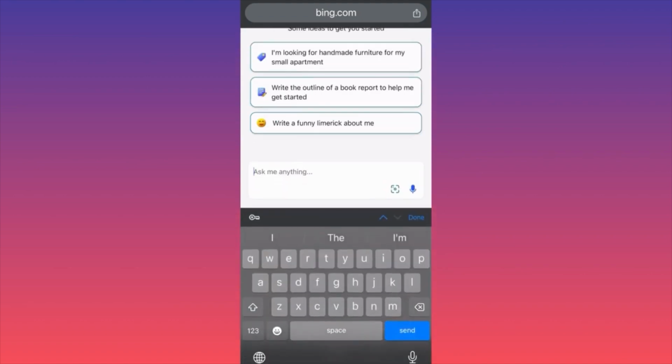Here we're going to create our prompt and we're going to ask very detailed questions. In this example, I am selling car insurance.